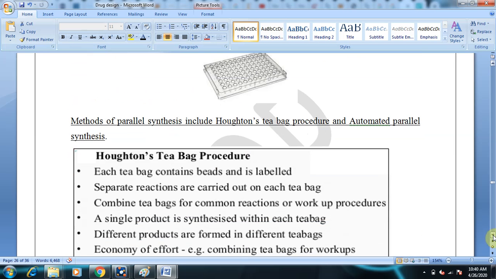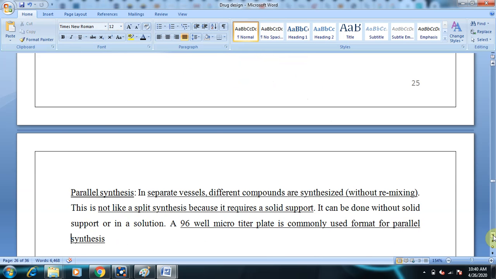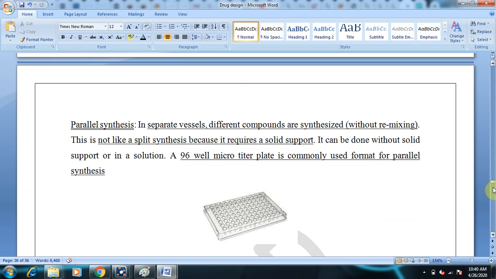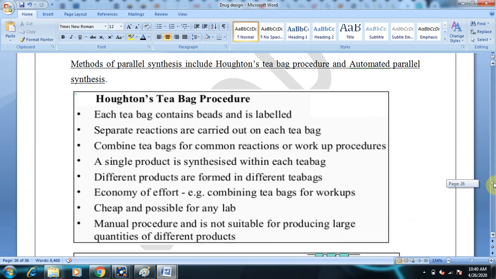So what are the methods employed in parallel synthesis? There are two strategies. One is Houghton's T-bag procedure. The other one is automated parallel synthesis. These are what we'll be studying.